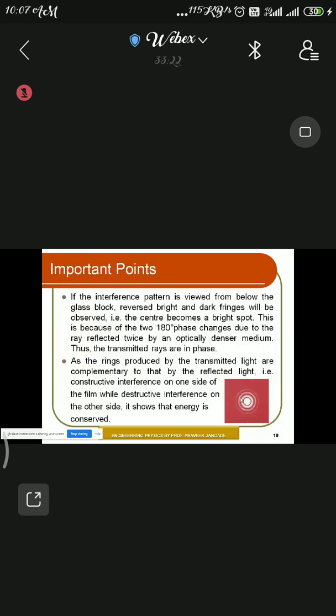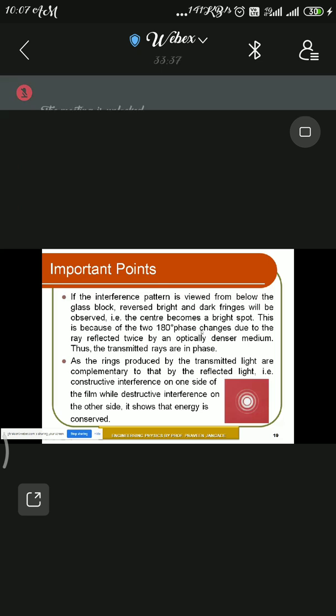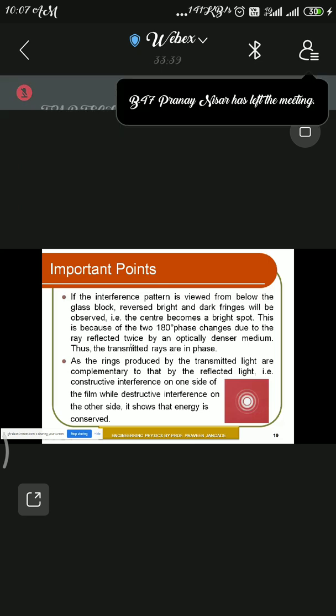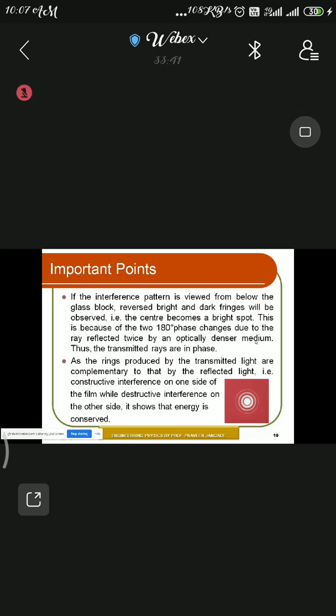Then further, some important points. If the interference pattern is viewed from below the glass block, the reverse bright and dark fringes will be observed. That is, the center becomes a bright spot. This is because of the two 180 degree phase changes due to the ray reflected twice by an optically denser medium, so that the transmitted rays are in phase.